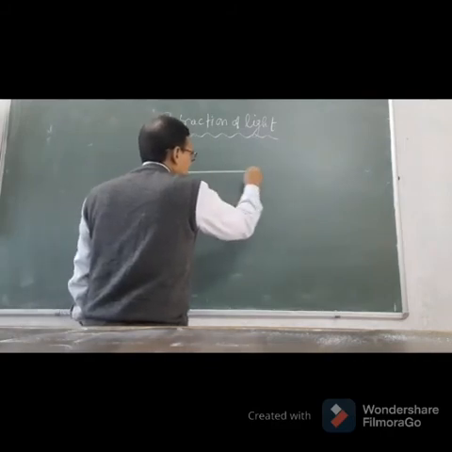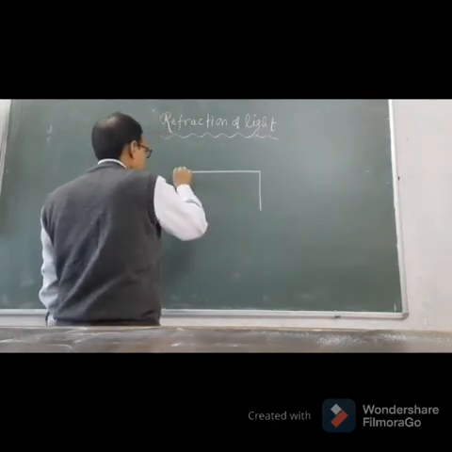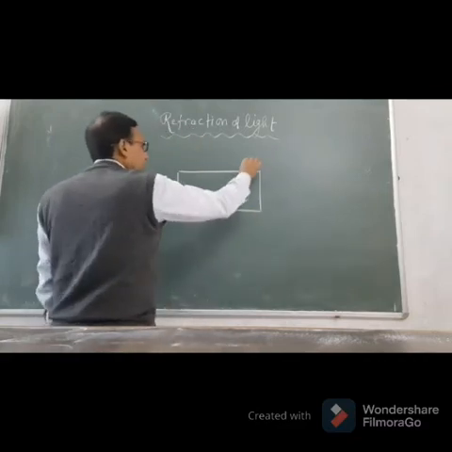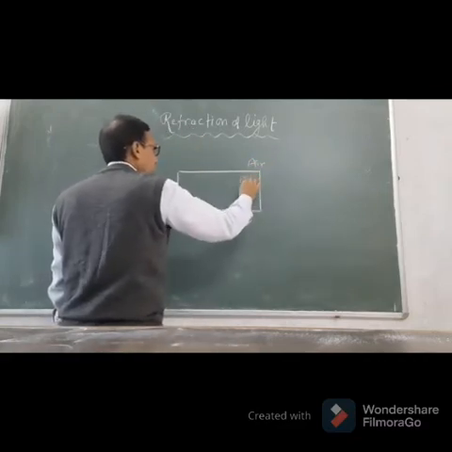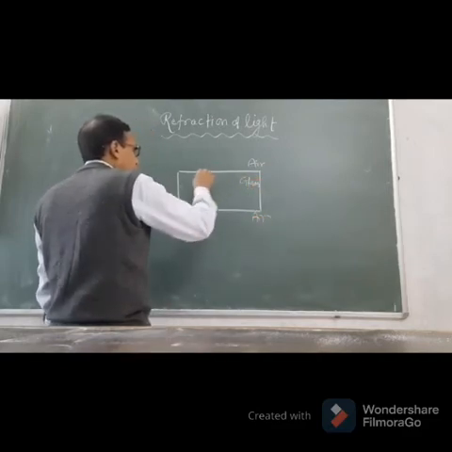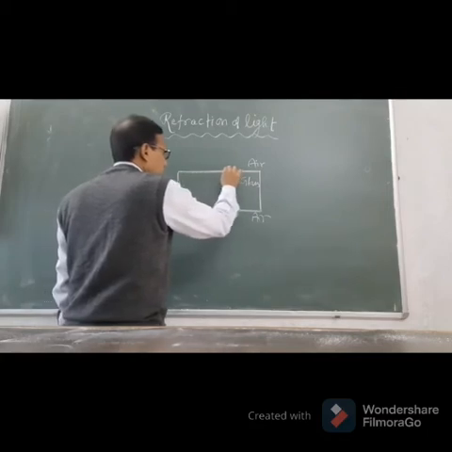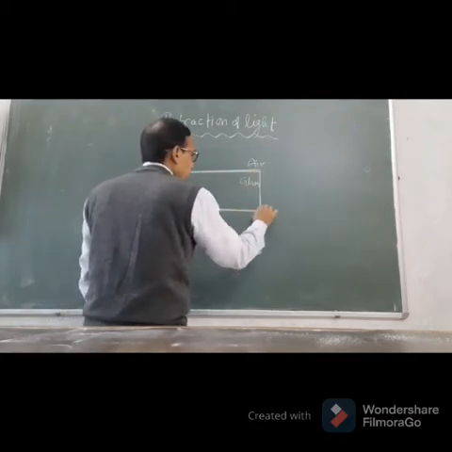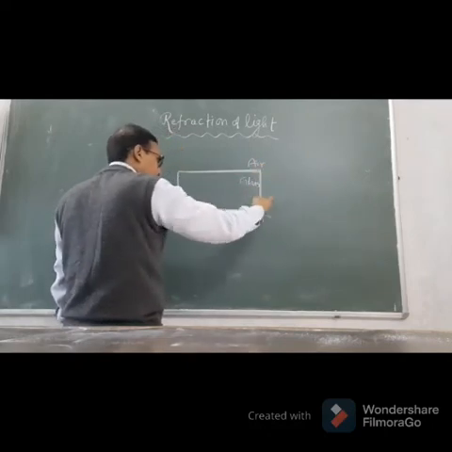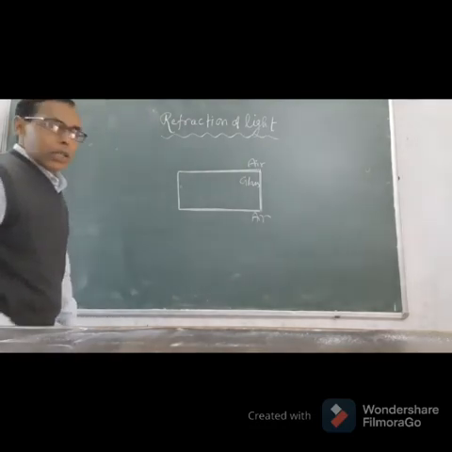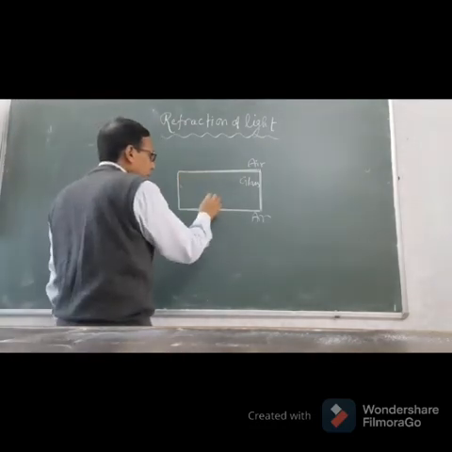Suppose this is a glass slab. Here air, glass and air. This is the first refracting surface of the glass and this is the second refracting surface of the glass, and both the refracting surfaces are opposite and parallel.